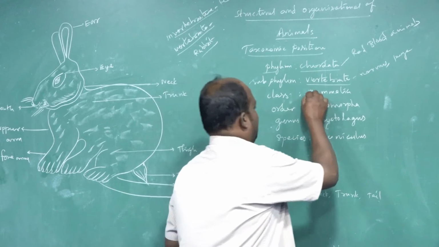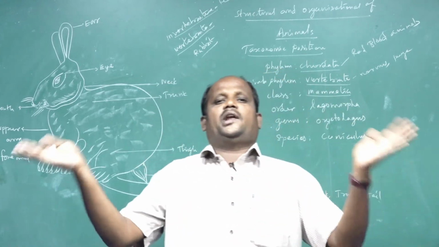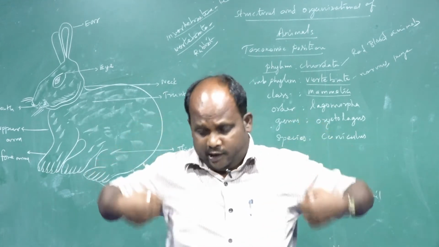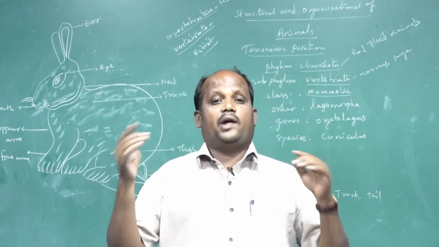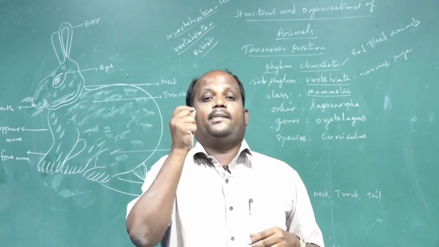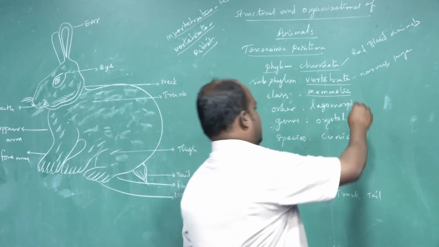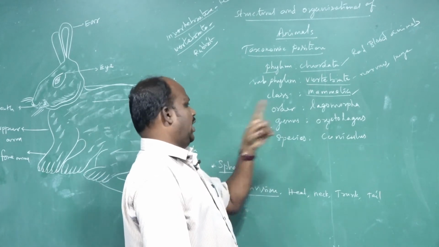Next is the class, mammals. What are mammals? Mammals totally differ from other groups of animal classification. The entire body is covered by epidermal hair, and milk-secreting glands, the mammary glands, are present. That is called mammals.